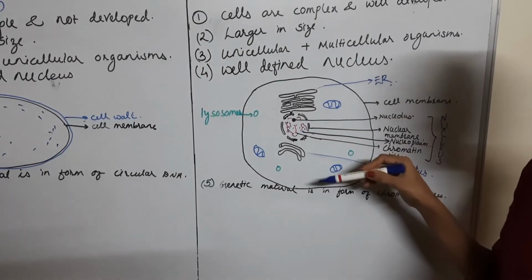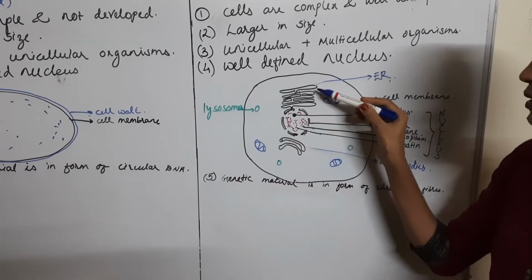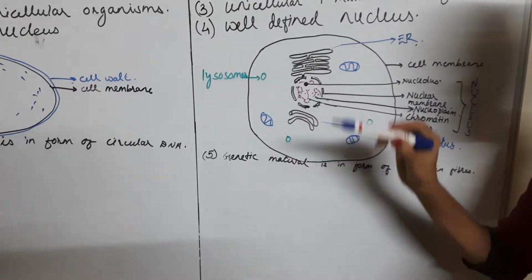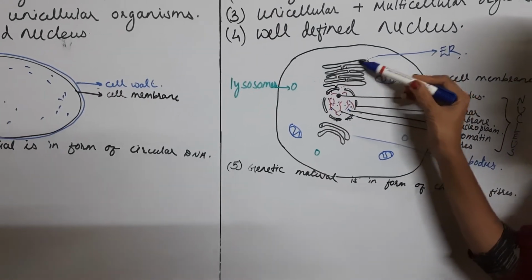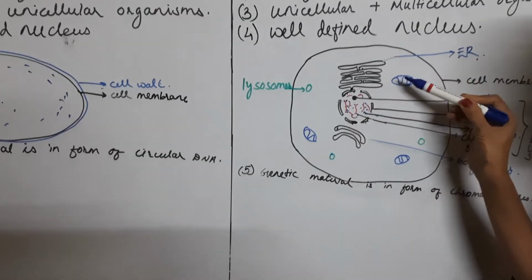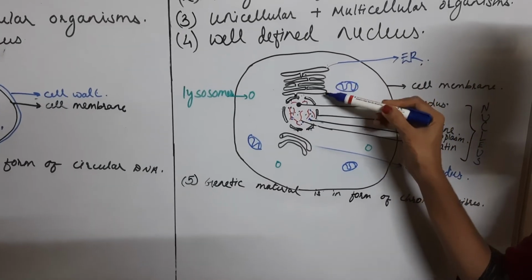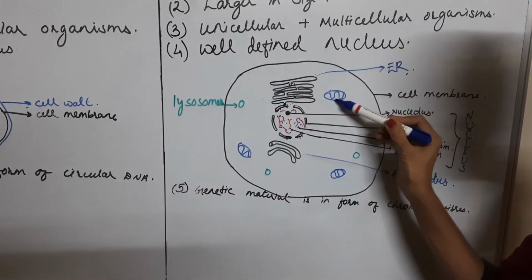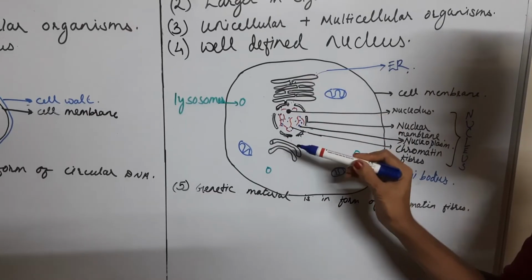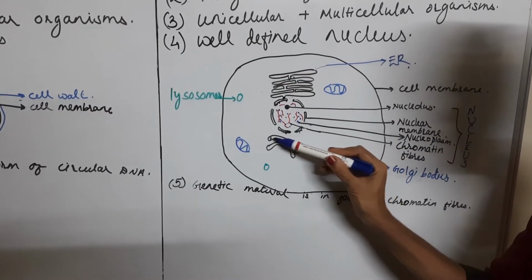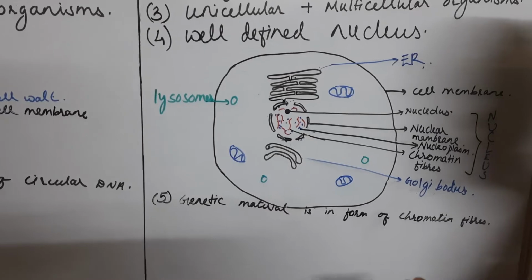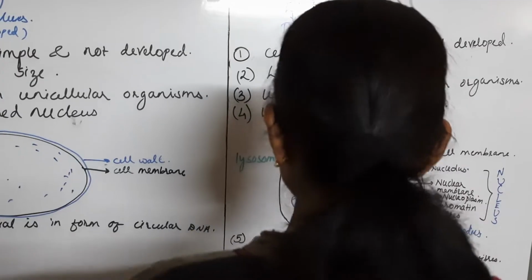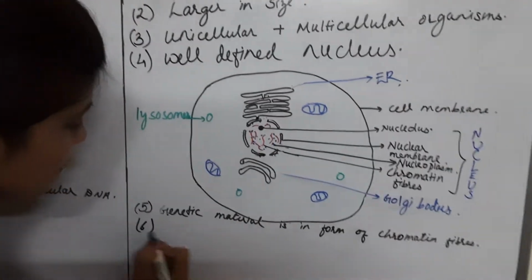Now in the eukaryotic cell, apart from the nucleus, I have drawn a few other organelles like endoplasmic reticulum, mitochondria, Golgi bodies, lysosomes. If you see the structure, each one has a membrane. So these organelles are called membrane bound organelles. Mitochondria, endoplasmic reticulum, Golgi bodies and lysosomes all have membranes. So in eukaryotic cells, membrane bound organelles are present.